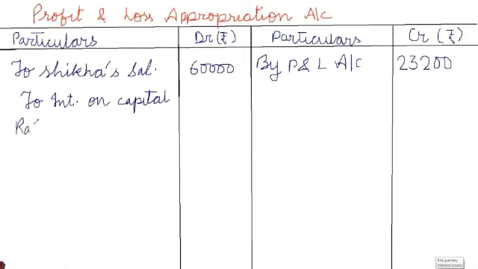So for Rakhi's capital, interest is 2 lakh into 10%, and for Shikha's capital, interest is 3 lakh into 10%. So you have to write on the debit side to interest on capital, Rakhi and Shikha, 20,000 and 30,000, total 50,000.